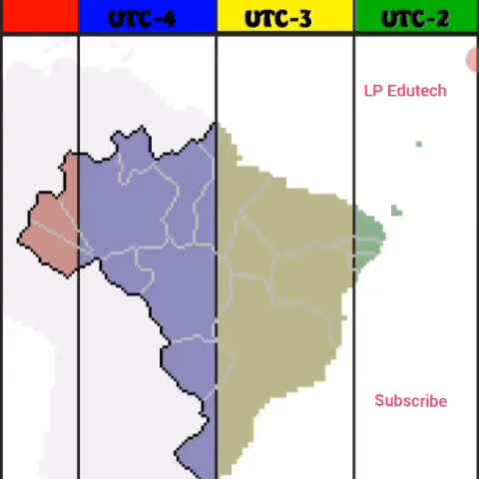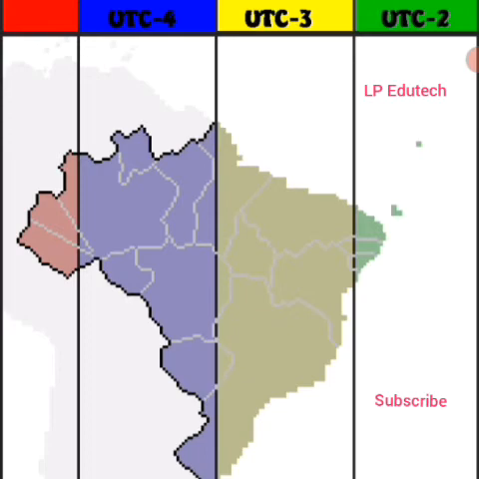Now here we can find that because of the vast longitudinal extent of the country, the difference between the two extreme points is around 168 minutes. That is 2 hours and 48 minutes. We need to keep this in mind. The difference between the two is 2 hours and 48 minutes. There are different time zones in the country.